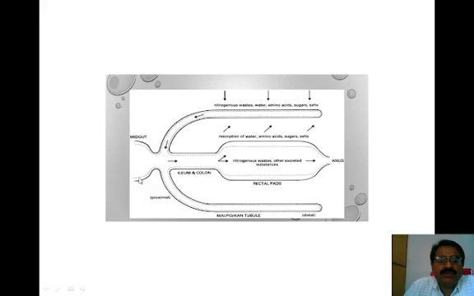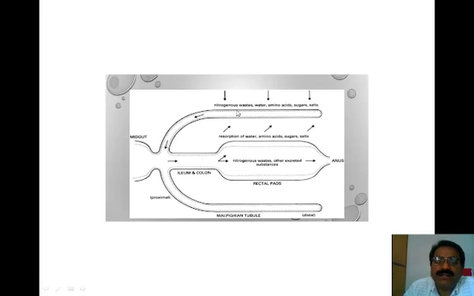As we already know, here is the hindgut. At the junction of the hindgut and the midgut are the Malpighian tubules. These Malpighian tubules are involved in the secretion of salt, sugars, amino acids, water and nitrogenous waste.